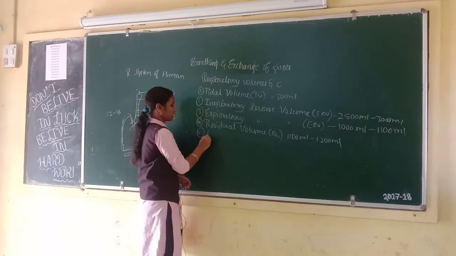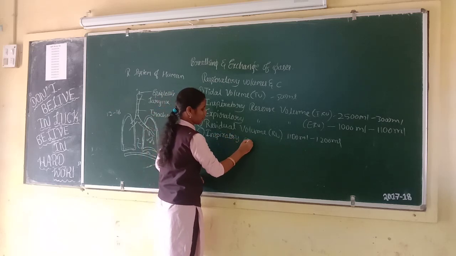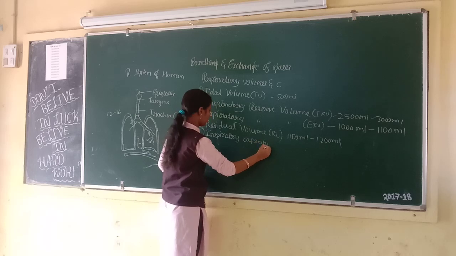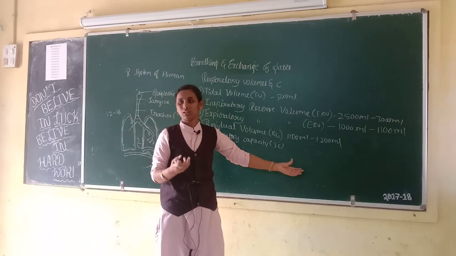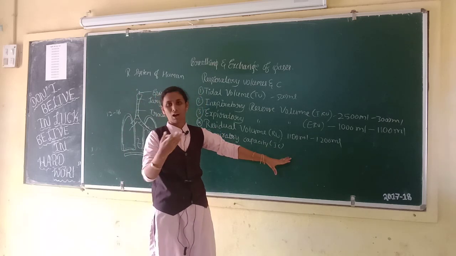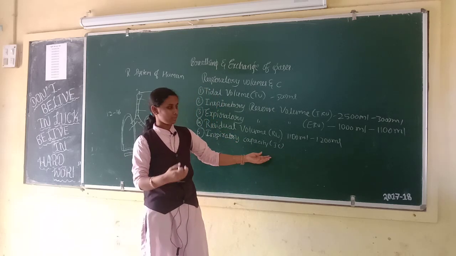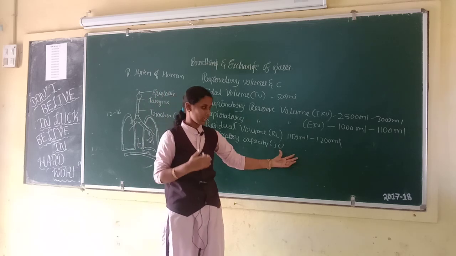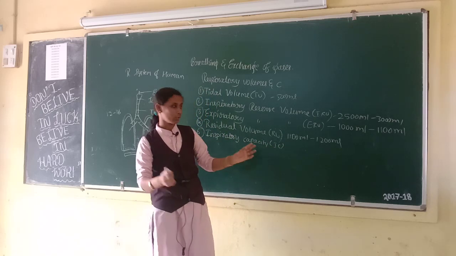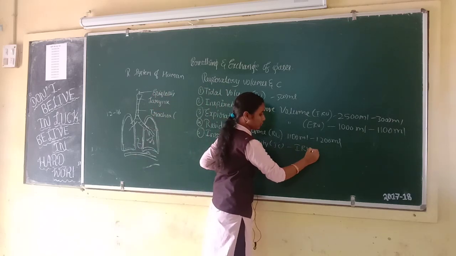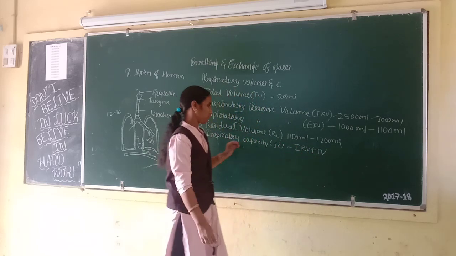Fifth one is inspiratory capacity, IC. It means volume of air a person can inspire after normal expiration. This is called inspiratory capacity. This inspiratory capacity includes IRV plus TV, inspiratory reserve volume plus tidal volume.